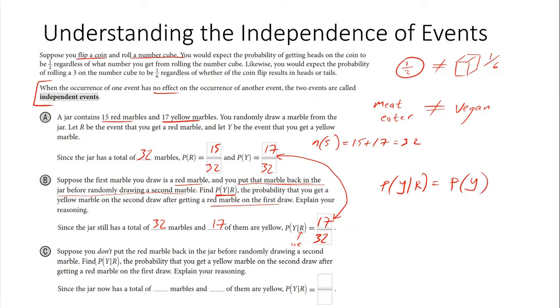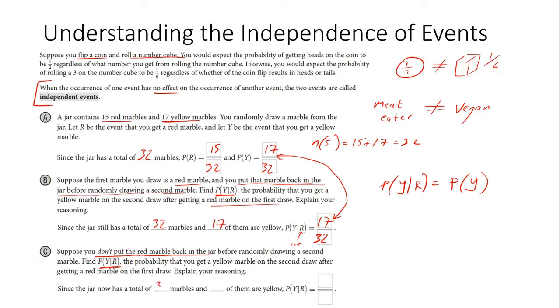All right, so let's see. Part C. Suppose you don't put the red marble back. Now we're getting a little bit more interesting. Now we have to find the probability that we're drawing a yellow, given that we drew a red first. If you don't put the one red marble back, you're no longer going to have 32 marbles.